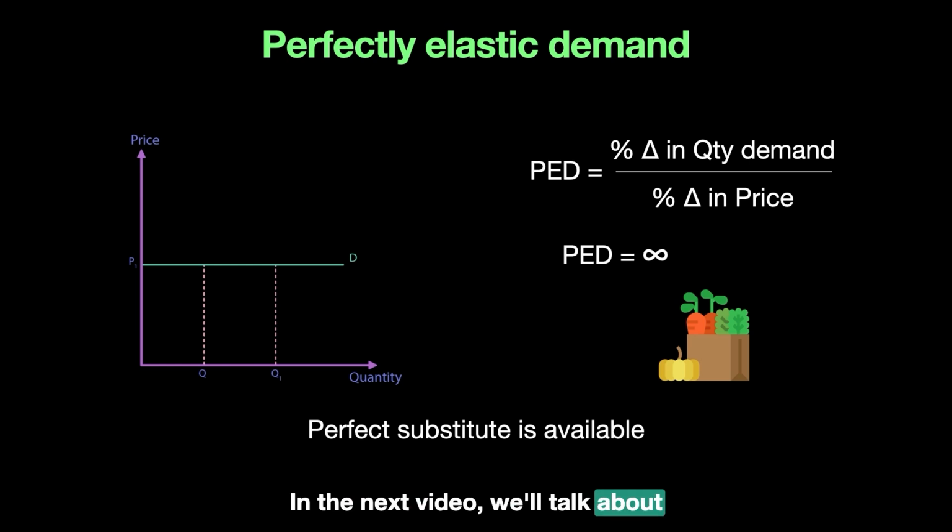In the next video, we'll talk about how elasticity is determined for goods, or what are the factors that make a good elastic or inelastic. And we'll also look at the relationship between price and quantity demanded when the demand curve is downward sloping. We've looked at cases, but I would like to talk about how when the price goes down, the quantity demanded goes up for a downward sloping demand curve which is linear. And lastly, we would like to talk about an important thing, which is revenue and elasticity, how elasticity can determine a firm's revenue.